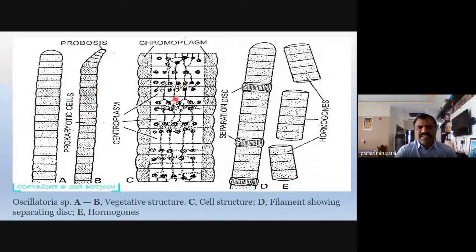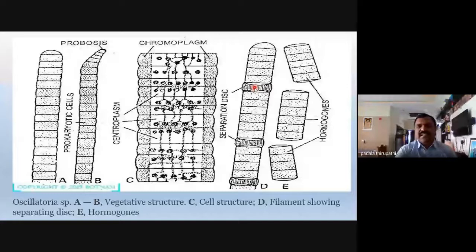The cell structure of Oscillatoria contains two types: the protoplasm is divided into two parts. One is the chromoplasm, arranged on both sides, and in the middle part of the protoplasm is the centroplasm. The trichome also has a special type of cell, which we call disjuncture cells.